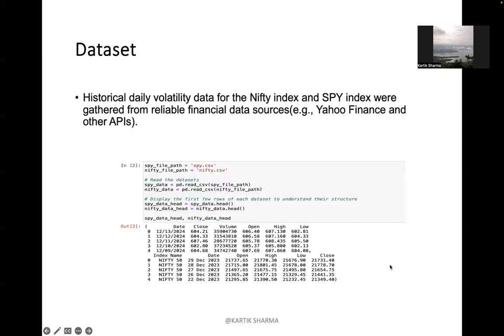I'm going to talk about the dataset now. As I said, the model I've trained is on the dataset for the Nifty and SPY indexes. I've gathered the financial data from reliable resources, which are Yahoo Finance and some APIs that I found online.